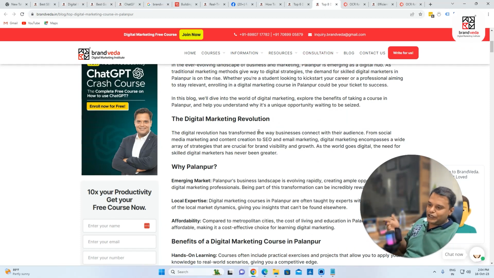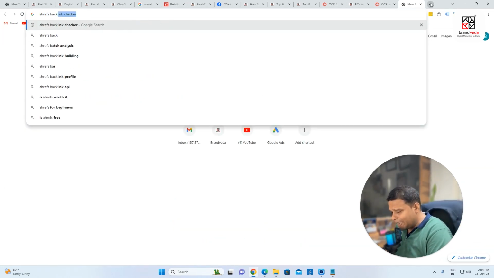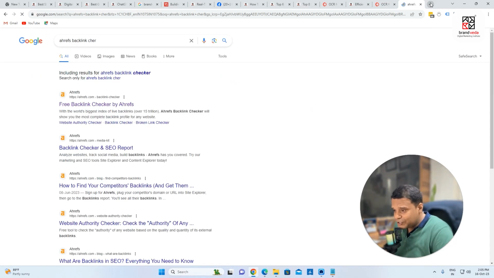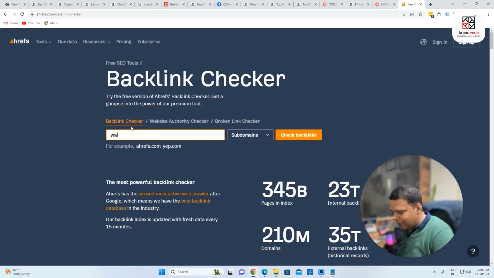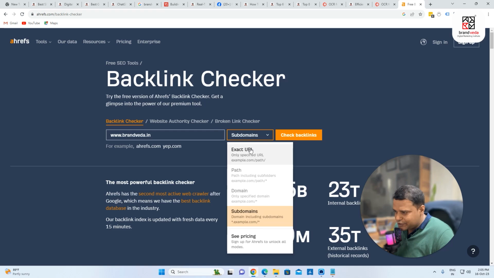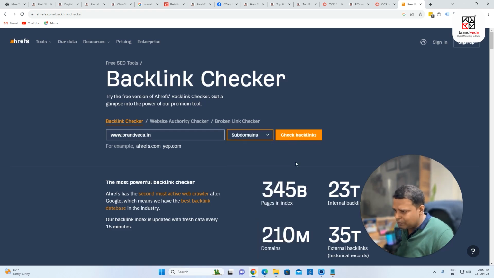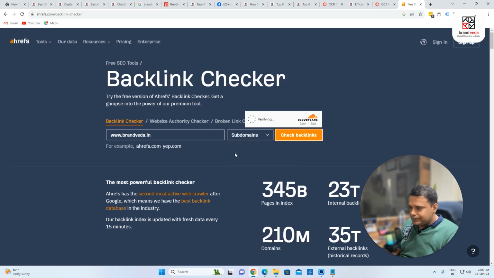So we spoke about external and internal links, and I talk about this in detail in my off-page lesson, where I'm talking about building backlinks. Let's say I go to the Ahrefs backlink checker. Keep this in mind, it's a software, an amazing software, a free backlink checker. If I put in brandveda.in here, I'll show it to you. You can check any website's backlinks here. Let's say subdomains. I can also click on exact URL, but I'll keep it subdomain, no problem. Check backlinks.